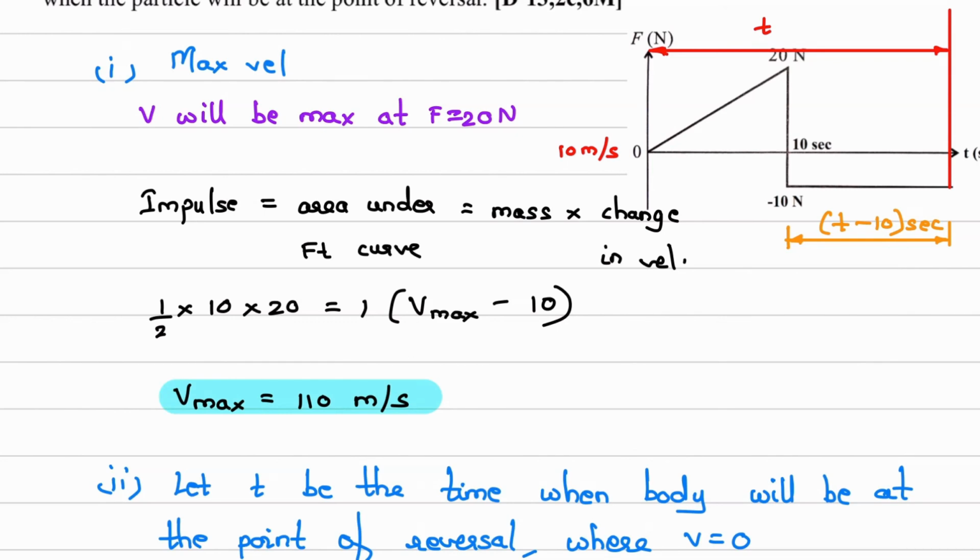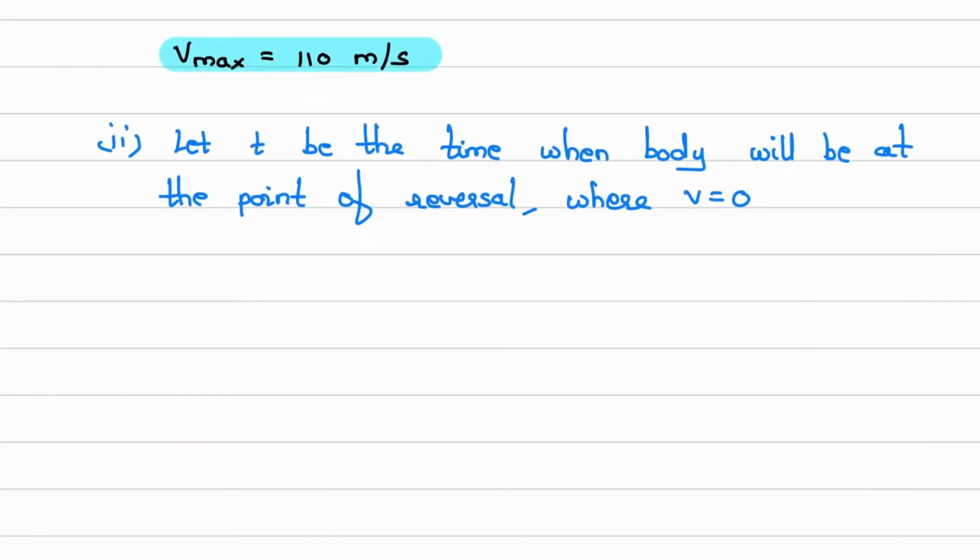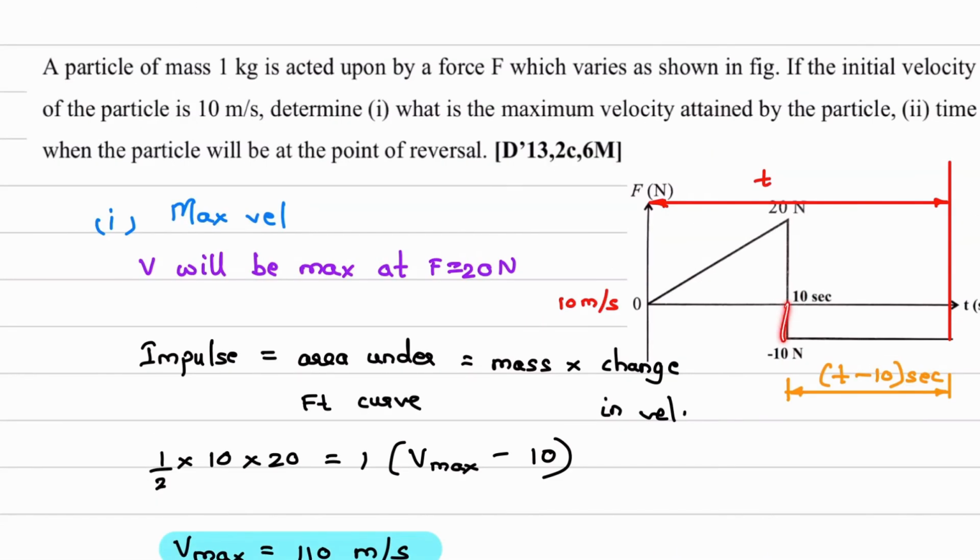Okay, so I'll write down the area. Half into base 10 into height 20 plus area of rectangle. We have written area of triangle first plus area of rectangle. Area of rectangle will be what? T minus 10 into 20.